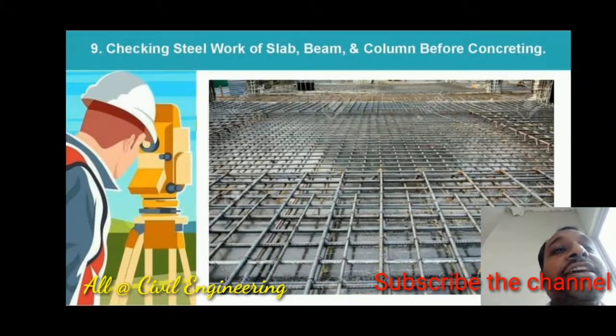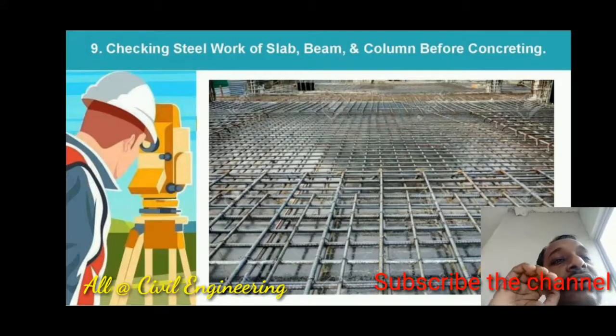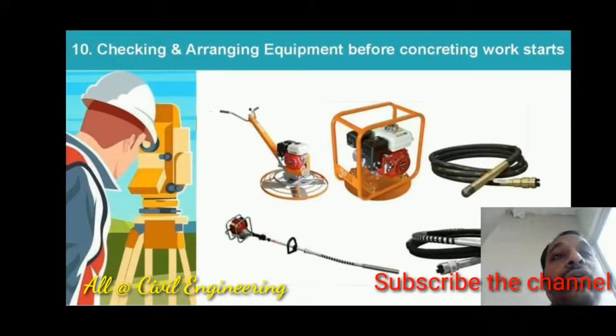Now, checking steel work of slab, beam and column before concreting. Before concreting, the site engineer should check whatever steel is used for slab, beam and column. Also he should check the formwork used for different elements of the structure.